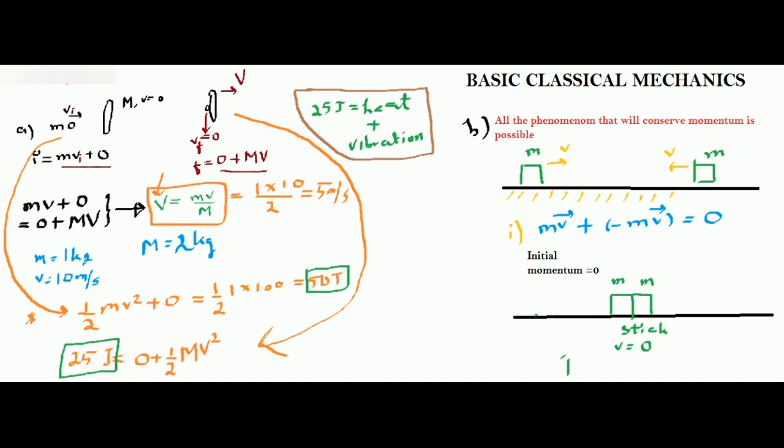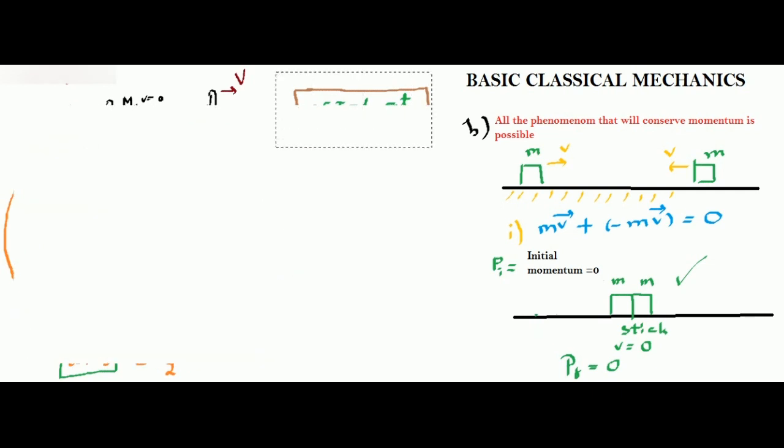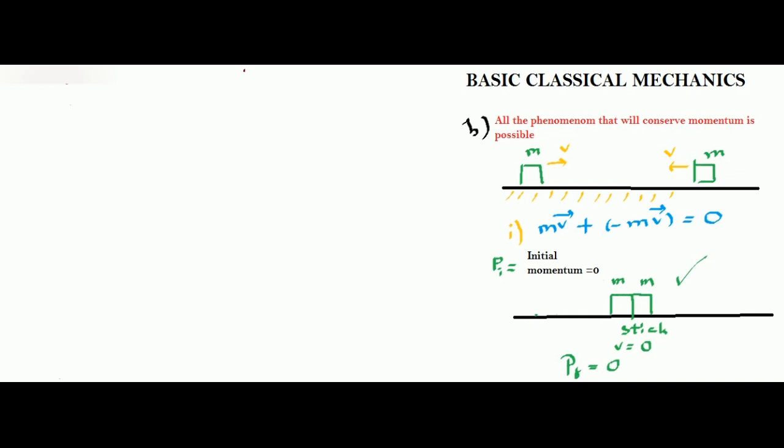So let me write p. This is pi, the total initial momentum of the system. Can you tell me what is the final momentum? The final momentum is 0. So this is possible. Now we'll see one more case that is also possible. You need to think about one more case that is possible after this collision.